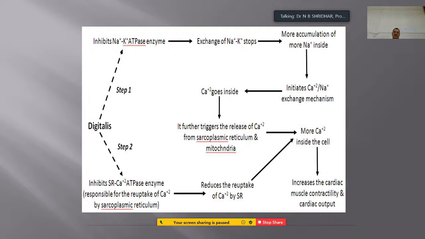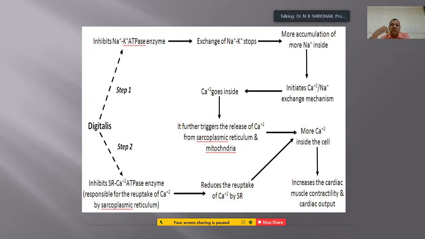This process stops momentarily, and because of this there is more and more accumulation of sodium ions inside, because the sodium potassium pump is stopped, and this occurs whenever there is increased intracellular sodium. Then this initiates a calcium sodium exchange mechanism inside the cell.